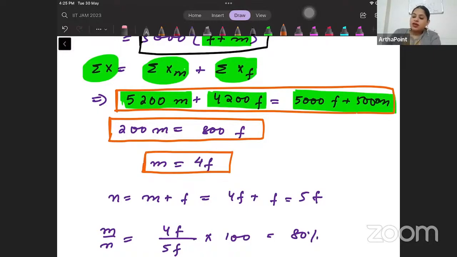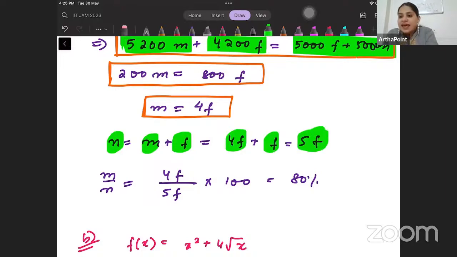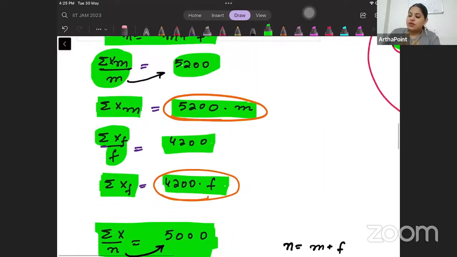Now we know that total number of people is male plus female. Male is 4 times F plus F. So total number of people will be 5F. They're asking you what is the percentage of males in this organization. So male divided by total. Male was equal to 4F, total is 5F, into 100. So we will get the answer as 80%. So answer to the first question will be 80%.